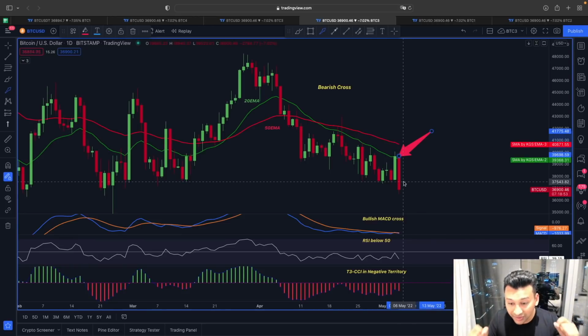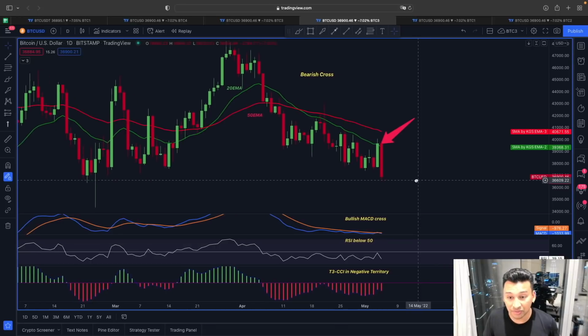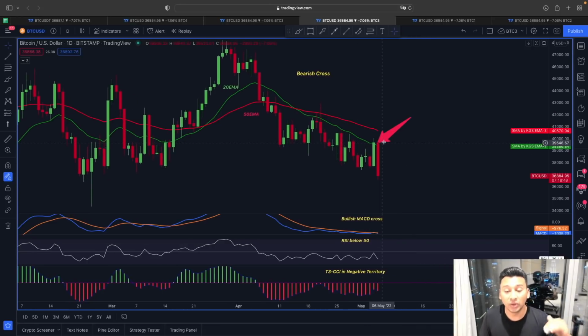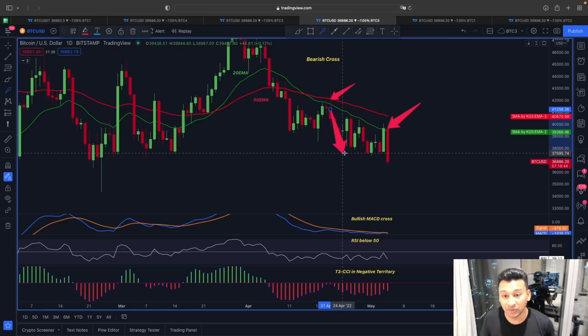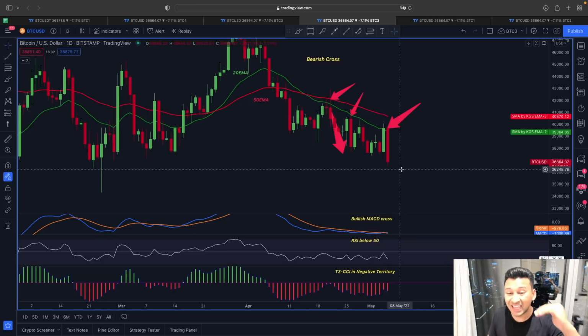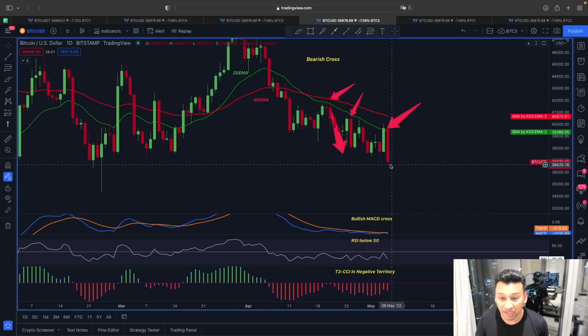And now, this is a very dangerous scenario, because getting rejection from this 20 exponential has in the past led to a bigger price retracement in Bitcoin price action, as you can see right here as well: rejection, bigger price retracement. So this is exactly what we are also witnessing here in the price action of Bitcoin.